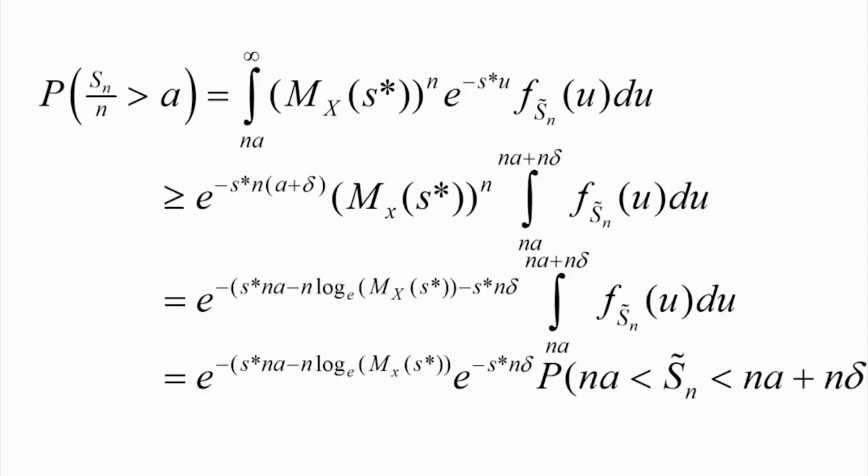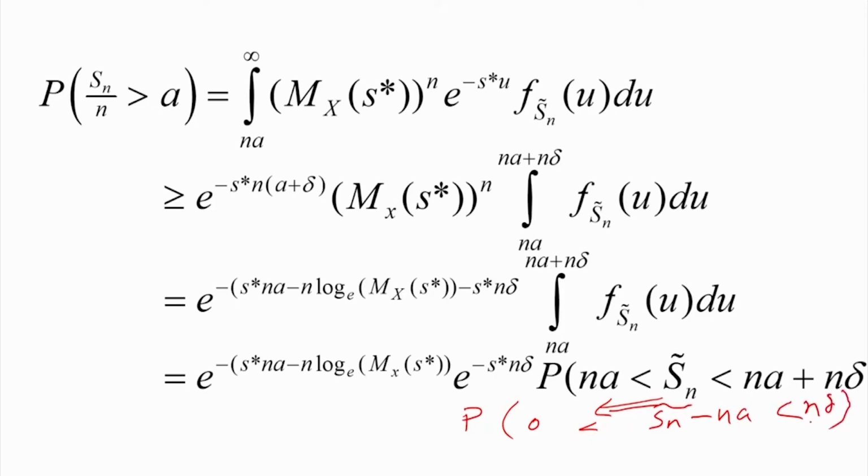Now if we recall this quantity, as n becomes large, we can write this probability as the probability that, subtracting Na, 0 is less than or equal to Sn tilde minus Na, which is less than n delta.